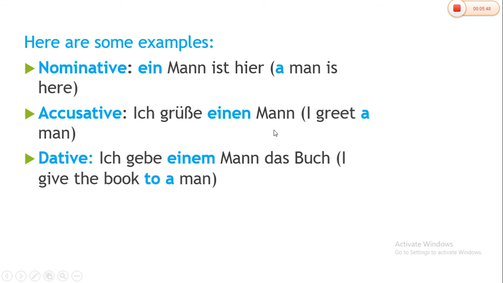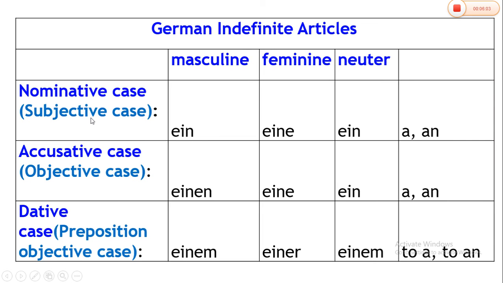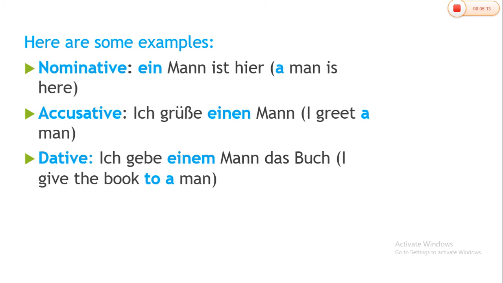Well, the same methodology. What is man? This is masculine gender. So, masculine gender with accusative case. Refer to the table. Masculine gender, accusative case, einen. And hence einen came.